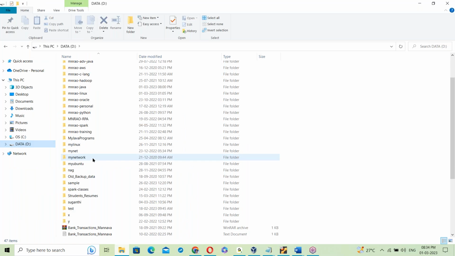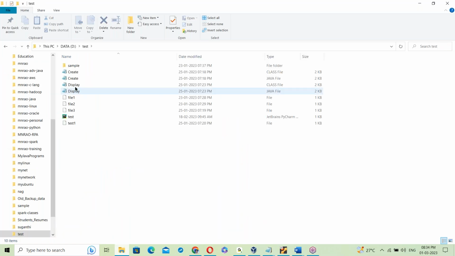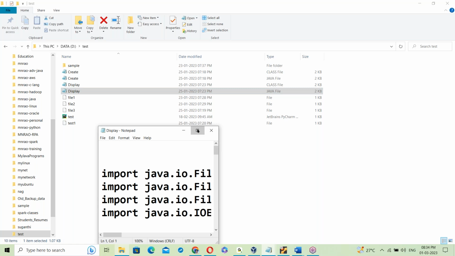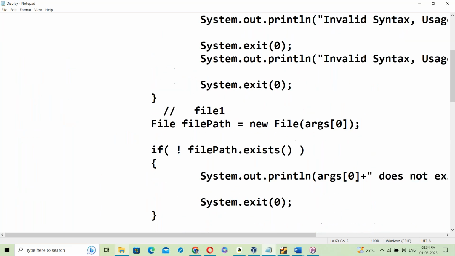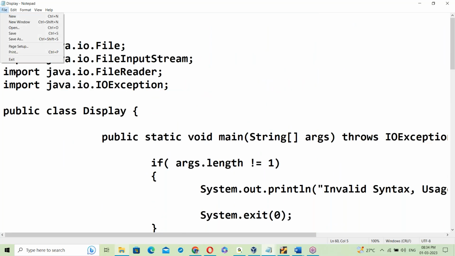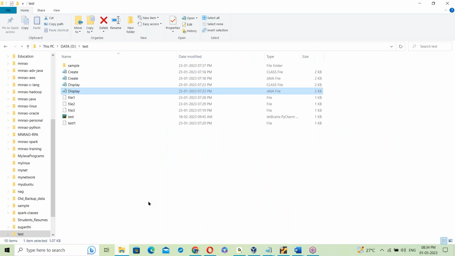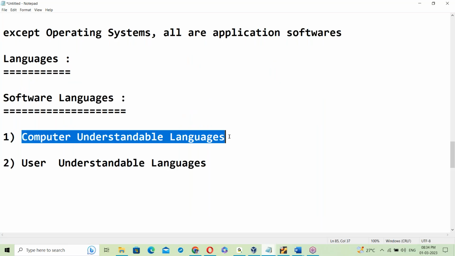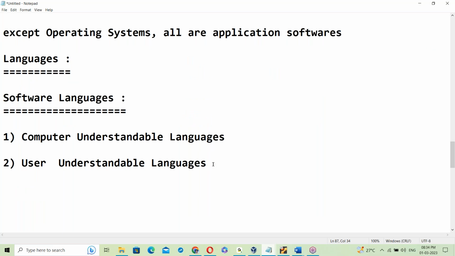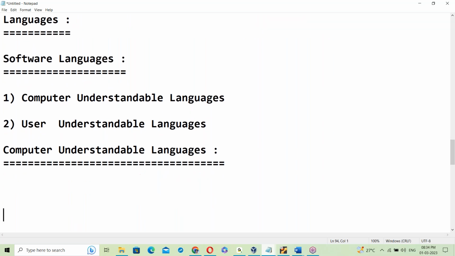Suppose Java. See a Java program, this is also in English. It's a user understandable language, called a high level language. C program, Java program, C++, all these languages are high level languages. Next, about computer understandable language. What is computer understandable language?